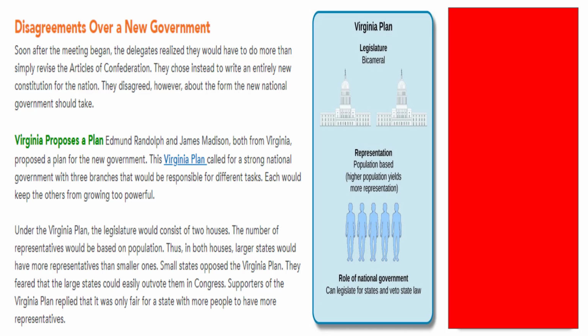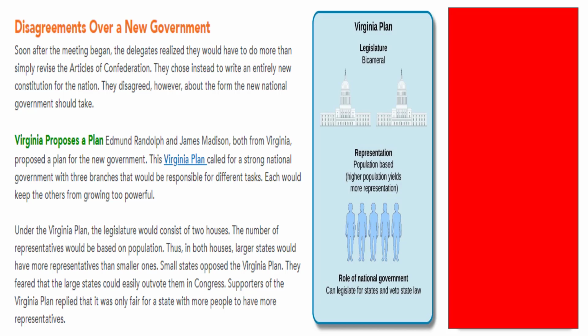Question 4. Why were the smaller states opposed or against the Virginia plan? Well, they were afraid because they didn't have a lot of population that they would simply be outvoted on every issue, because the large states would have more representatives, therefore the large states would get their way every time.